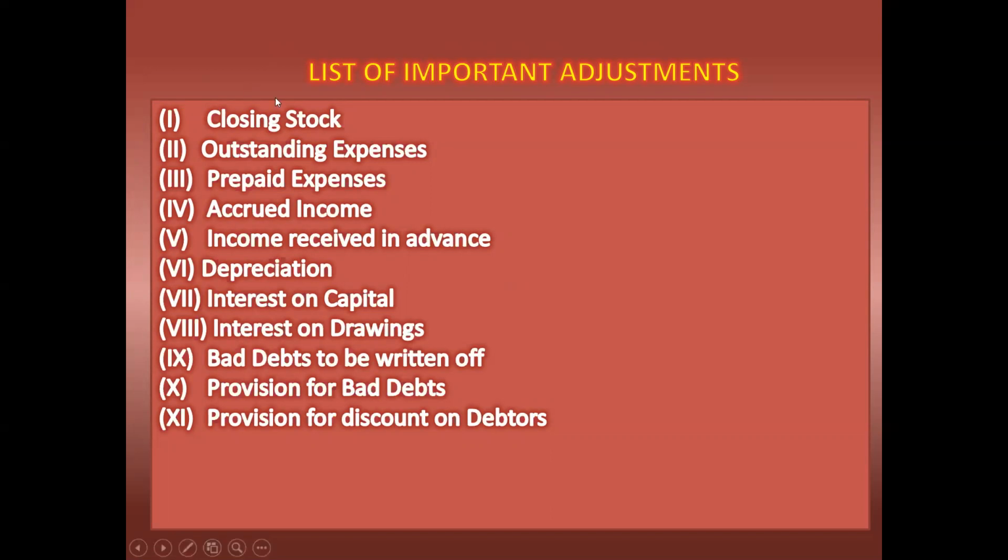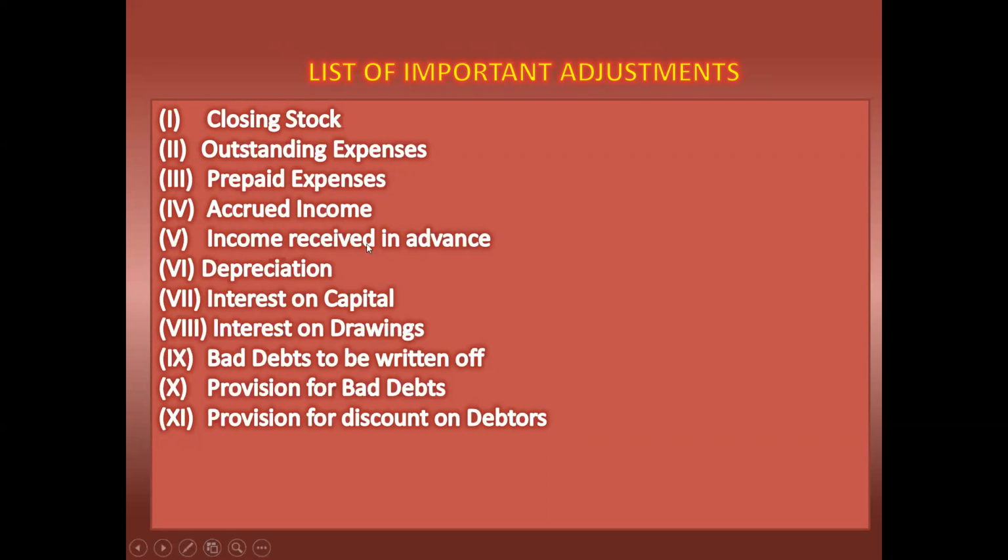Next, prepaid expenses should be deducted from profit and loss account, and again we have to write on the asset side. Next, accrued income means it is nothing but outstanding income. The income is about to come, so it will come on the credit side of profit and loss account. We have to add to the particular item, and again it will come on the asset side.